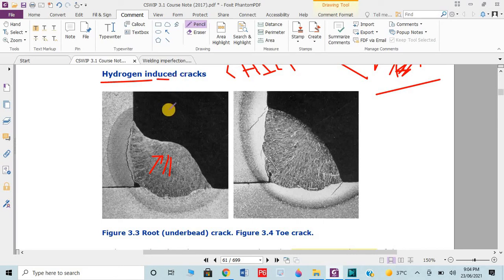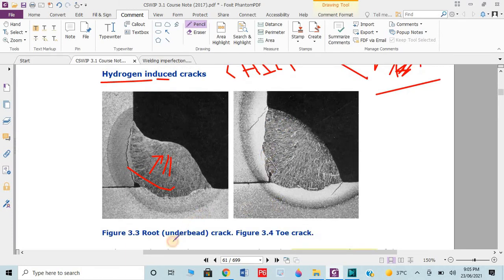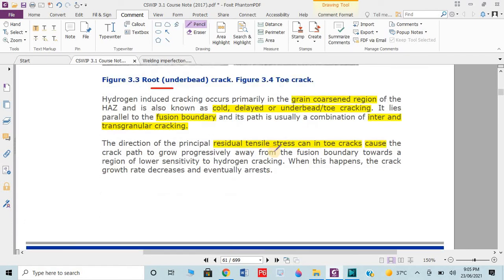Hydrogen induced in the weld metal means penetrated in the weld metal. So the second reason to call this cold crack is we can't see the hydrogen induced. That's why it shows after a few months, even a year or many years after, this kind of crack could occur. Then we have toe crack, hydrogen induced. This is in the root, you can see here. Then if the crack occurred in the toe, here we have the toe, then it's known as toe crack.